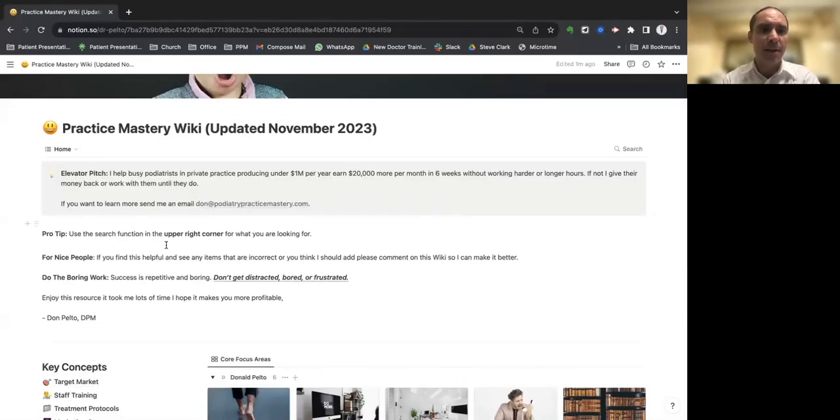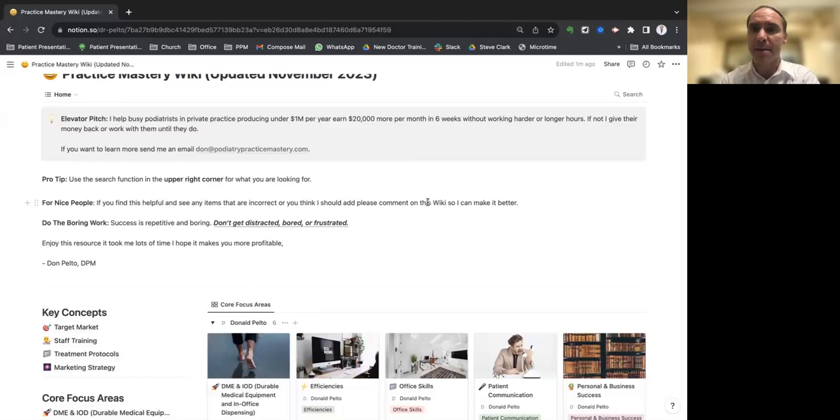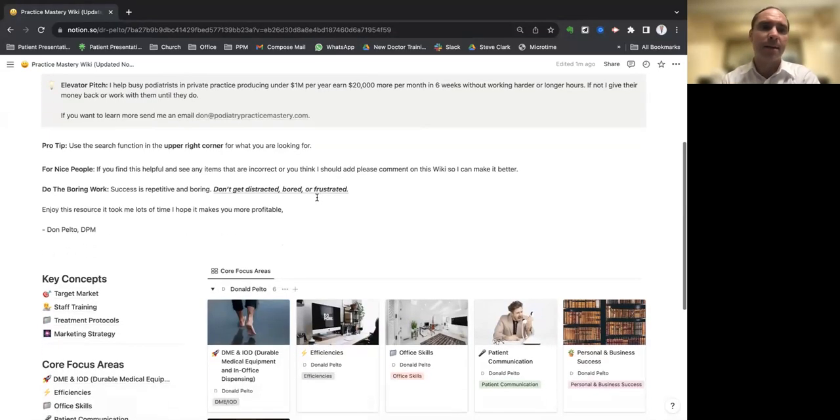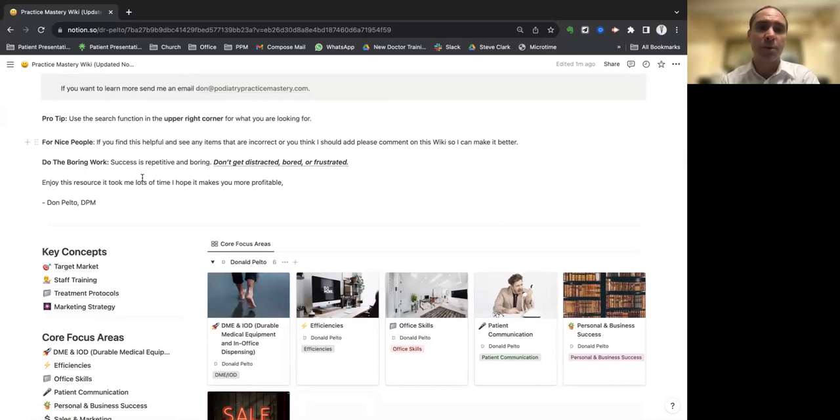For nice people, if you find this helpful and you see anything that's incorrect or things that you think I should add, please comment. There's a way to comment on this and just let me know. And then the key is to do the boring work. Success is repetitive and boring. Don't get distracted, bored, or frustrated. I hope you enjoyed this research. It took me a lot of time, and I hope it makes you more profitable. That's my whole goal.